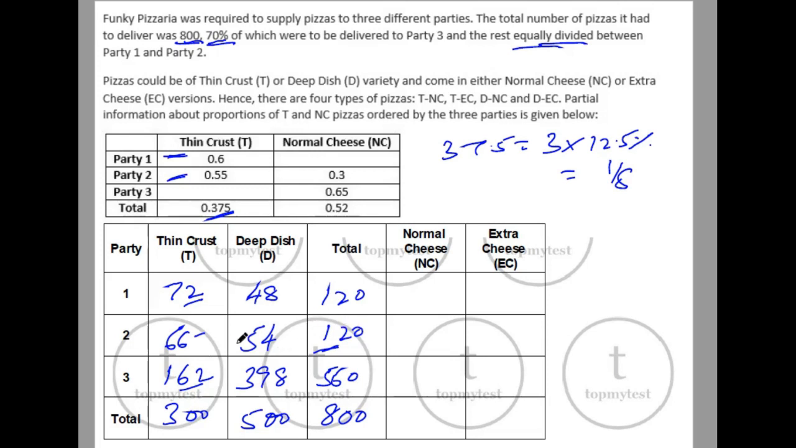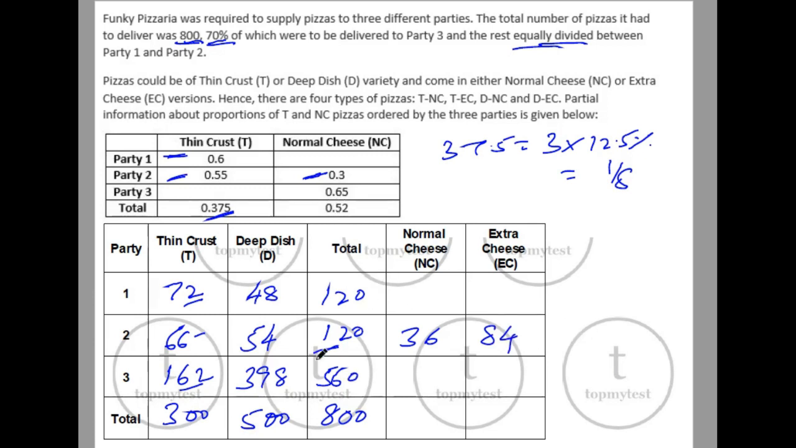Now let's repeat the same process on this side. Okay, in party 2, 30% of the pizzas are normal cheese. 30% of 120 will be 3 into 12, that's 36. So the balance will be 120 minus 36, which is 84.